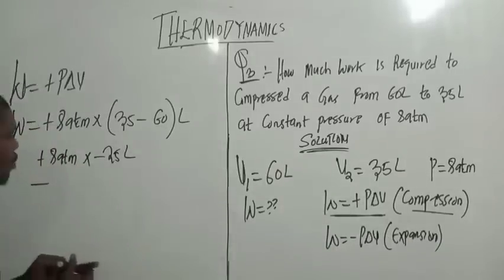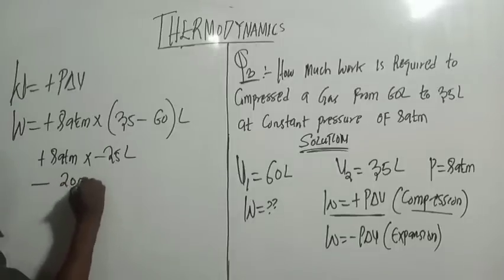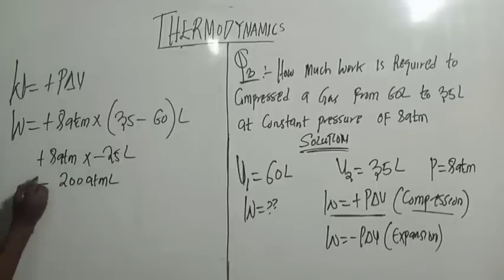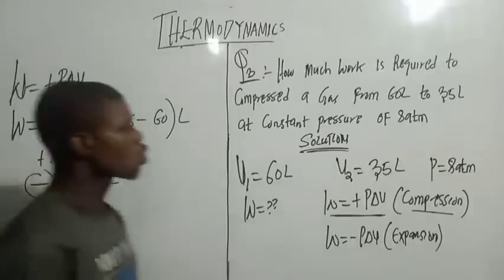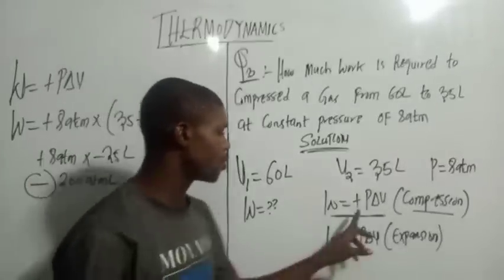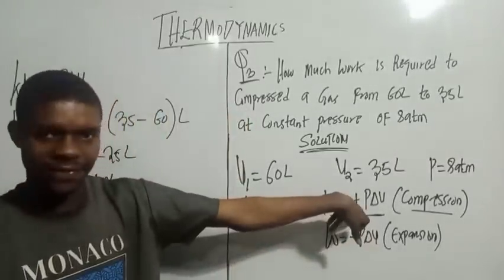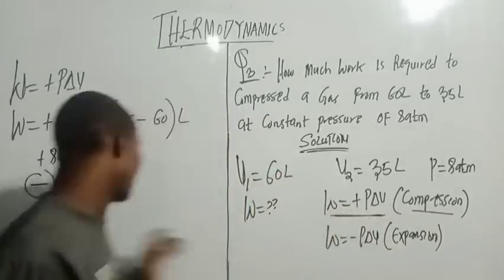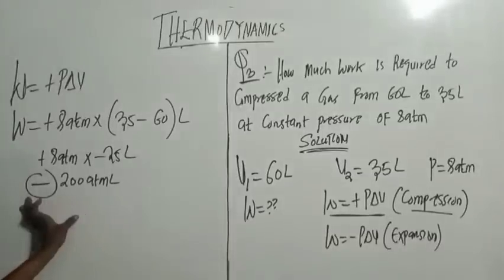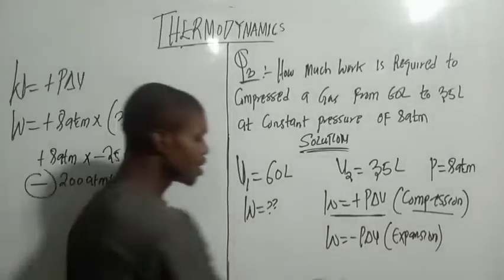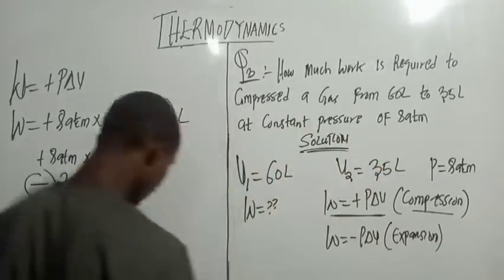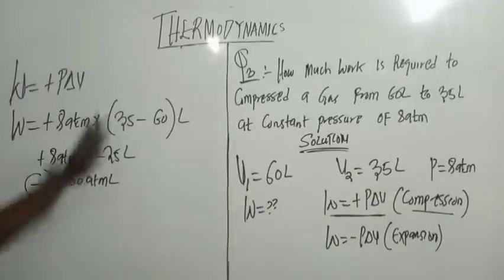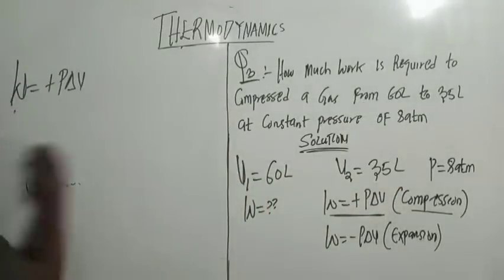So 8 times 25 is going to be what? 200 liter atm. But you understand that when you talk about compression, the final answer must be what? Positive. So if you use this one here, there's no way we are going to get a positive final answer. We're still going to get negative. So what I want to do here, we are still going to use this expansion work done formula. So it means that this one is not going to work until I place minus here.